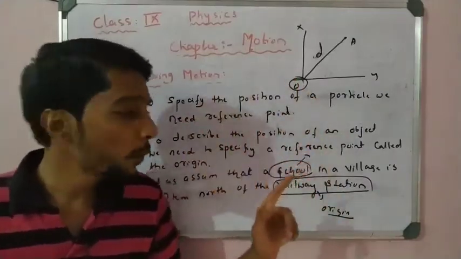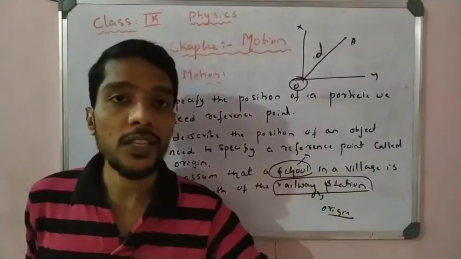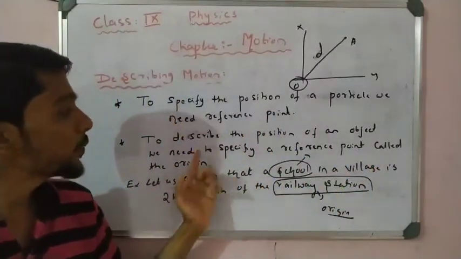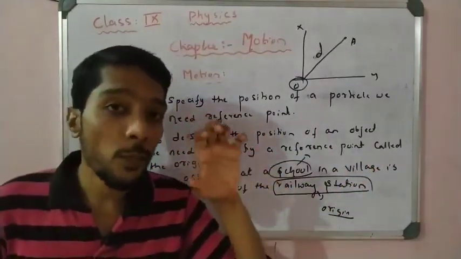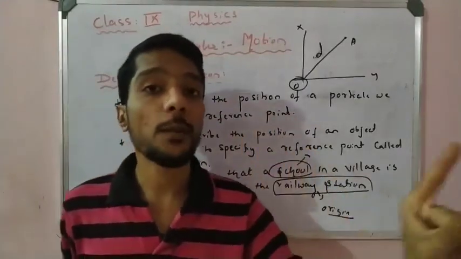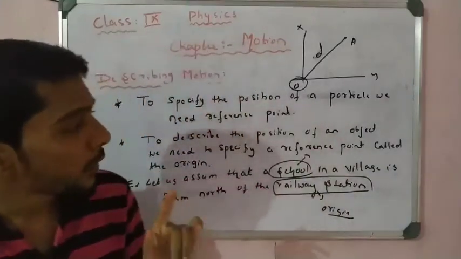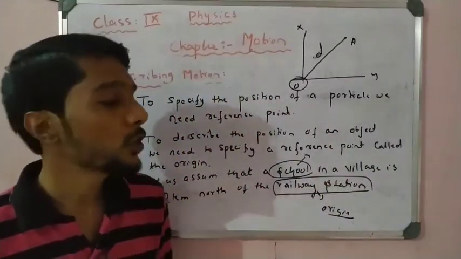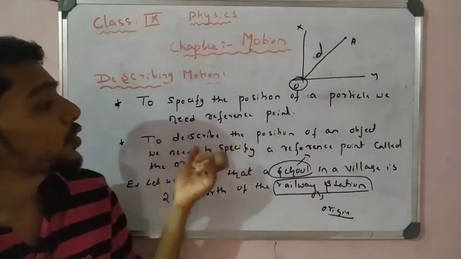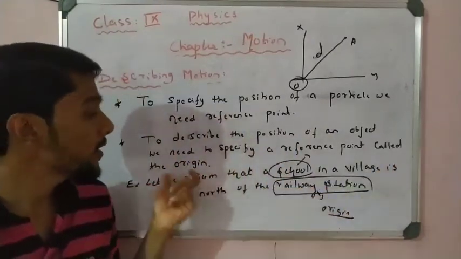To describe the position of an object, where the object is present at that instant, you have to specify one point, that reference point. With the help of that reference point we can say the position of an object. Without a reference point it is not possible for us to explain the position. So to describe the position of an object we need to specify a reference point, and that reference point is called an origin.